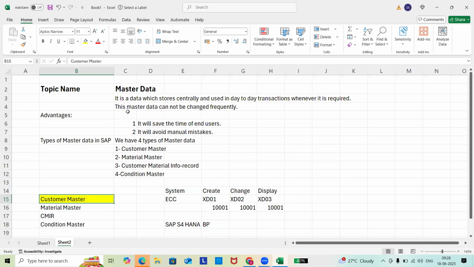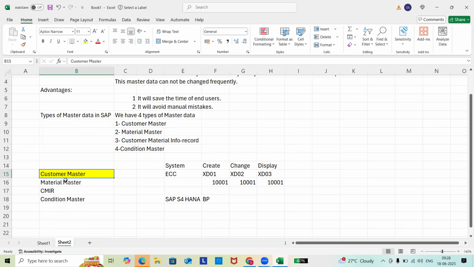So what we have discussed about master data: the advantages, and the types of master data we have in SAP at this moment. Those are customer master, material, info record, and then condition master. Condition master is nothing but the pricing related master, right?